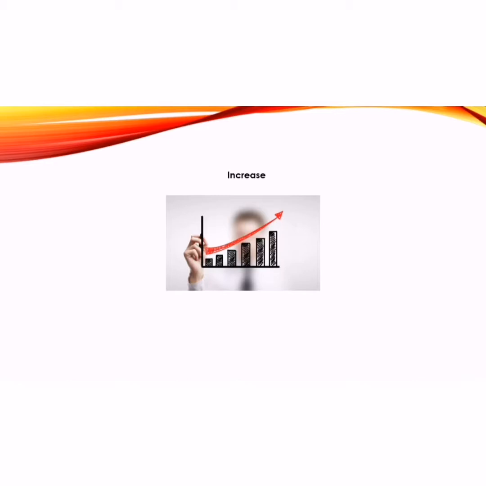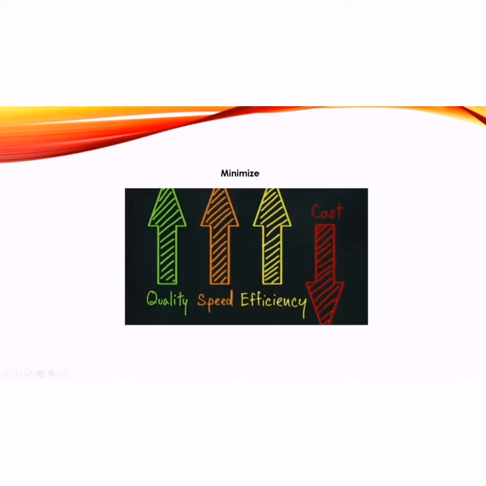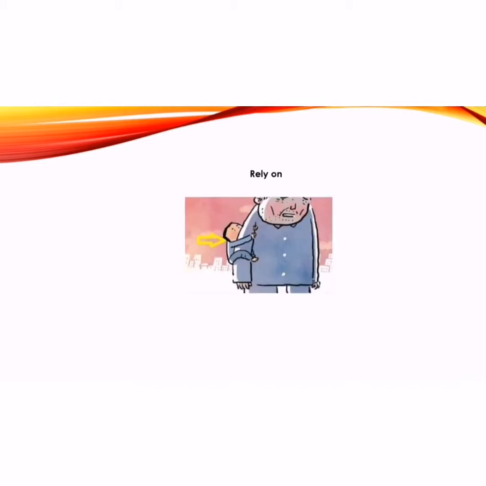Increase. When the levels of something increase, like temperature, sea levels, or even personal money. Example, thief levels are increasing. Minimize. It is the opposite of increasing. It is reducing something until it is very small and not noticeable. Example, we must minimize the risk of contamination. Rely on. When we depend on something or someone, sometimes we depend on many resources or people. Example, relying on non-renewable energy will lead us to destroy the environment.